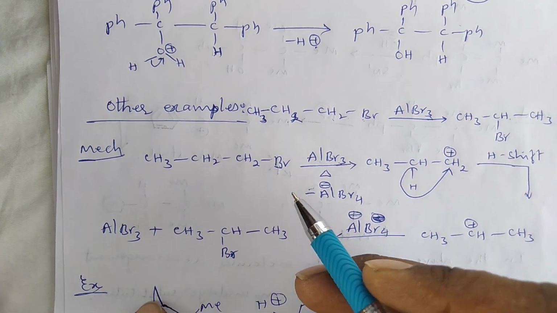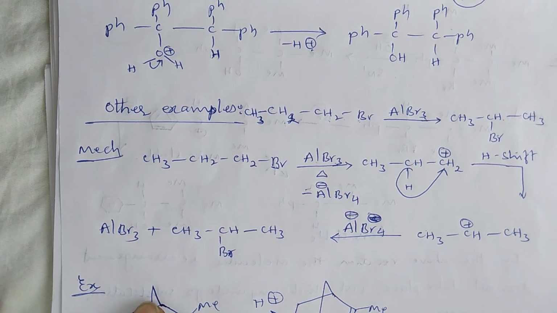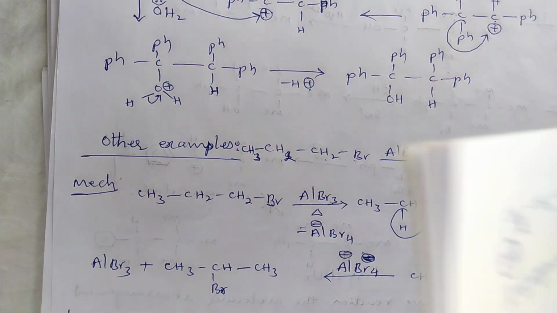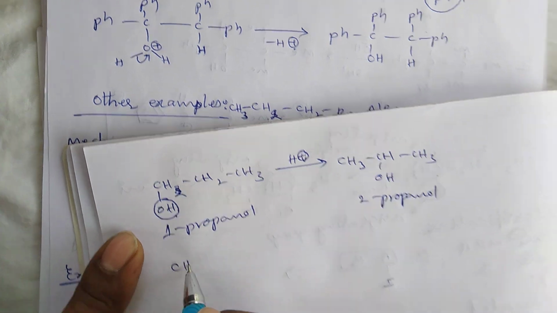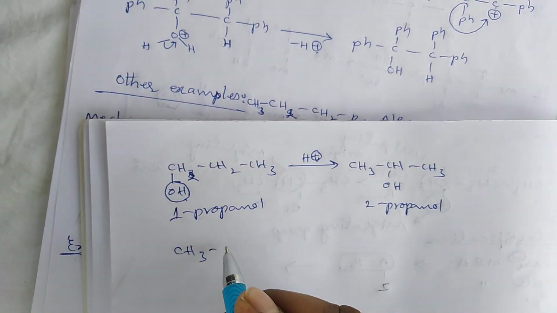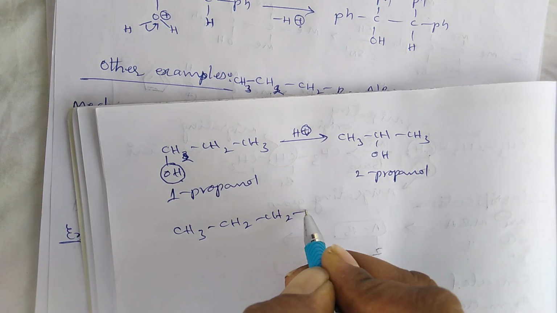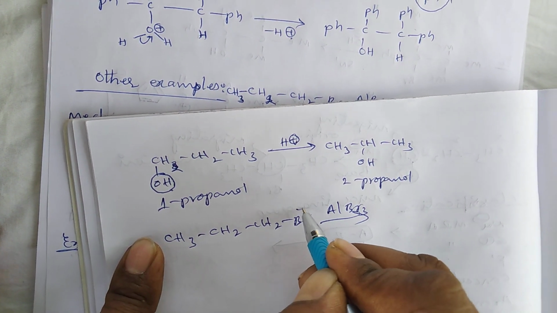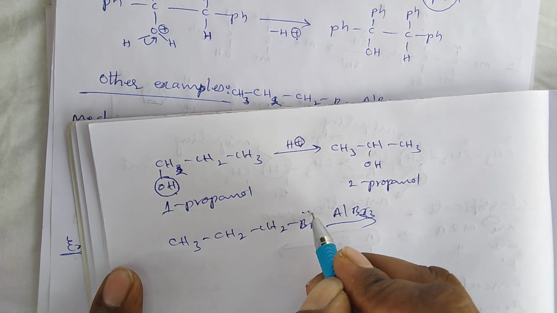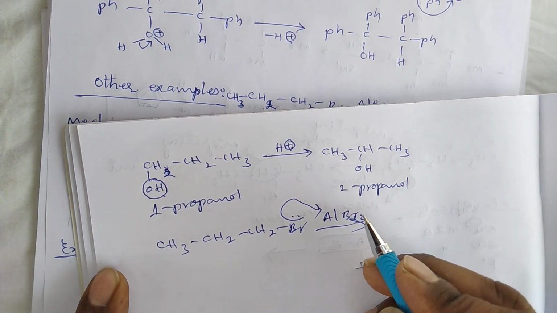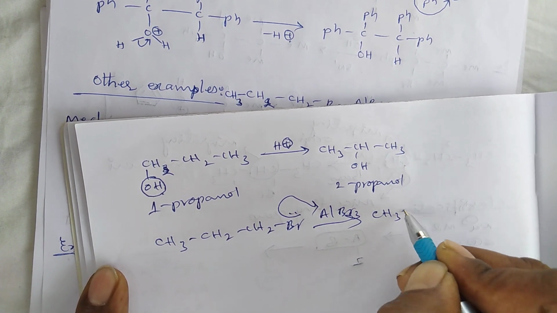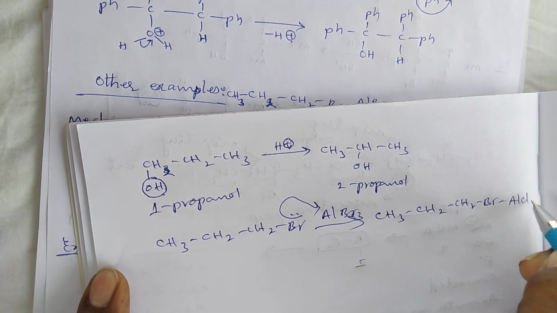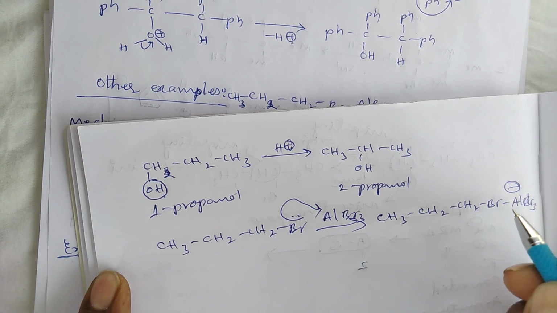In this reaction mechanism, first the lone pair electrons of CH3, CH2, CH2Br, here AlBr3, the lone pair electrons of this molecule attack the aluminium, which produces CH3, CH2, CH2Br and AlBr3 minus.